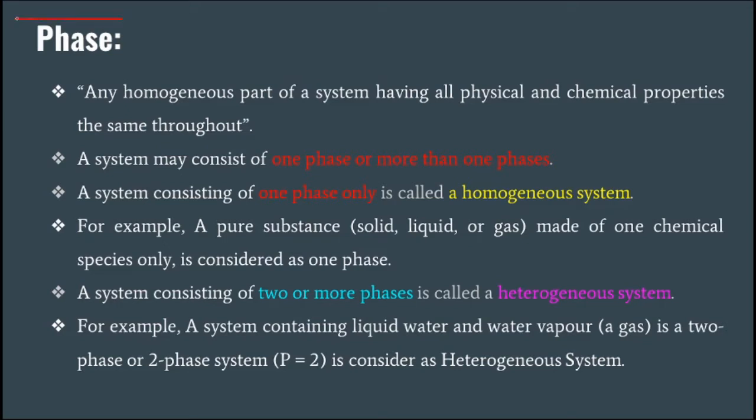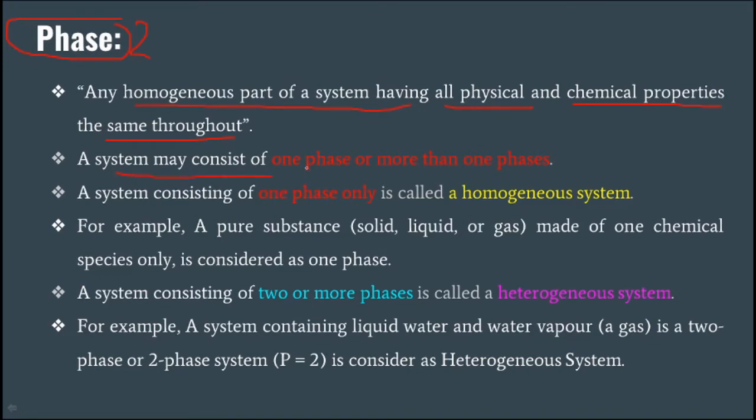So what is a phase? A phase is any homogeneous part of the system having all physical and chemical properties the same throughout. Means if in a system there is a part which is homogeneous and has the same physical and chemical properties throughout, that part of the system is considered as a phase.